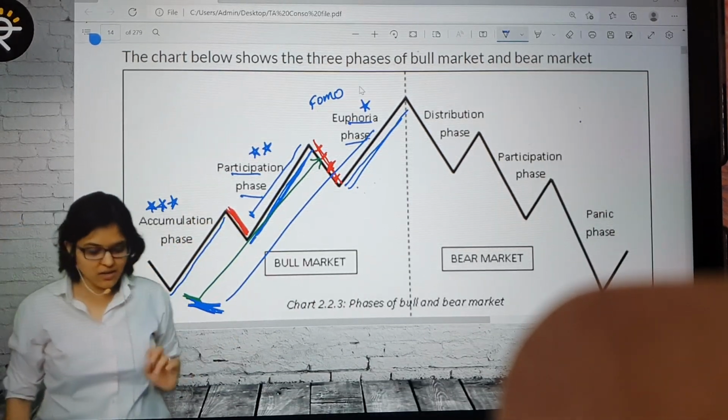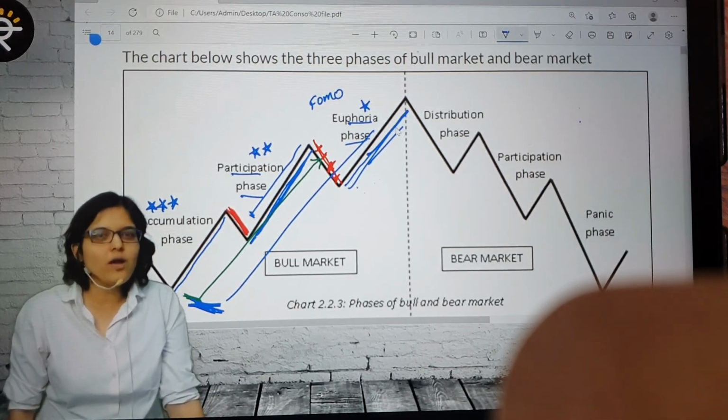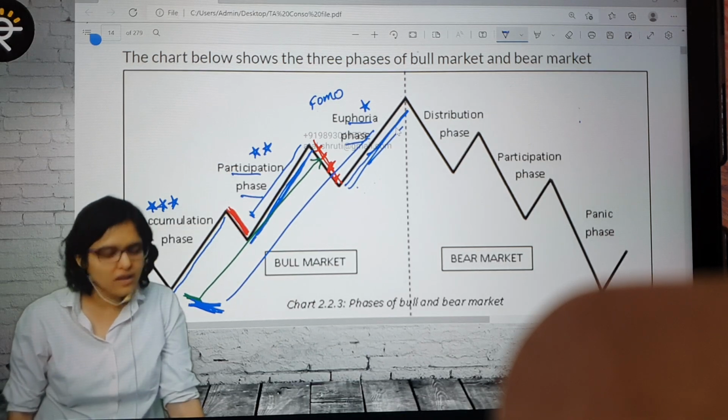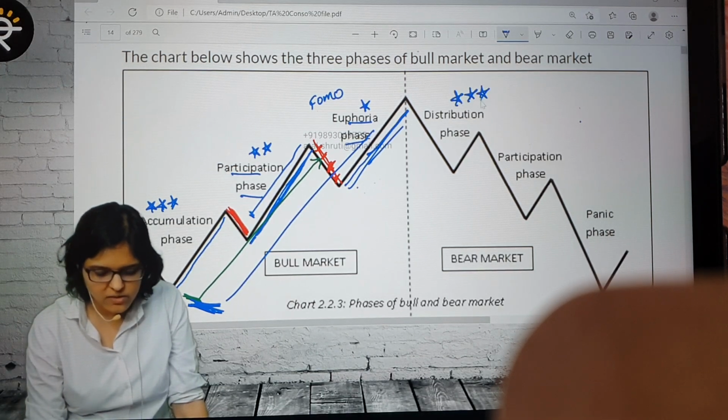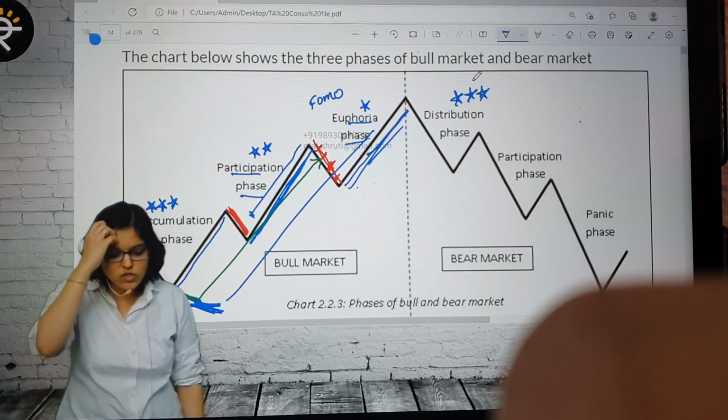Okay, now what happens here? It means here, at euphoria, who's going to enter last? Tell me, who's going to enter? The FOMO guys are going to enter. Who are going to be the smart people who understand? Those who don't understand anything, they are coming here into the market. So they are going to be the ones who are going to be the sellers. Are you getting me? And they say this is the distribution phase.